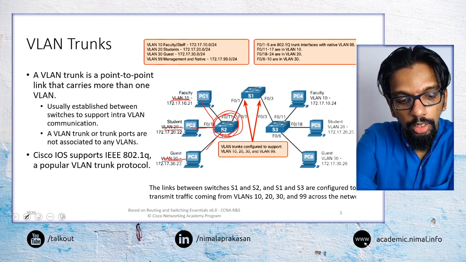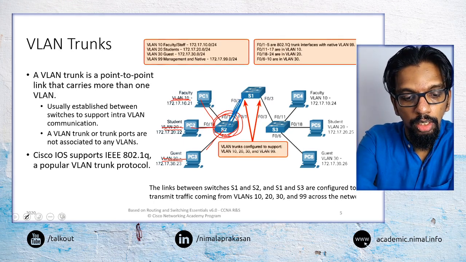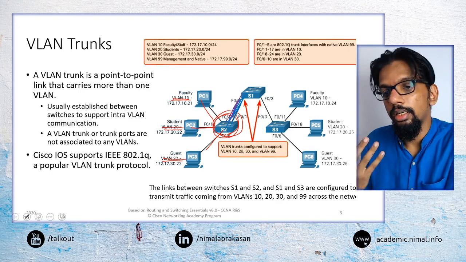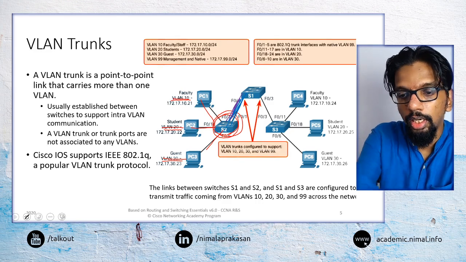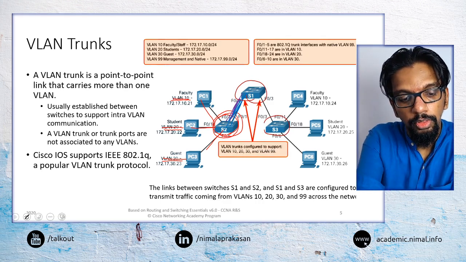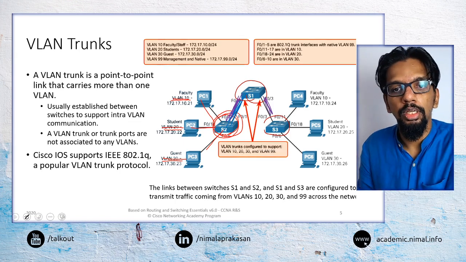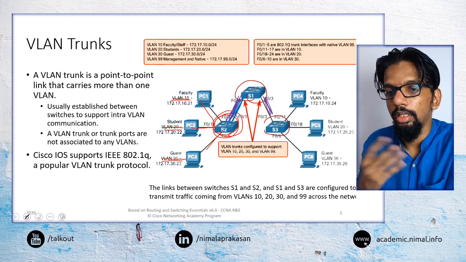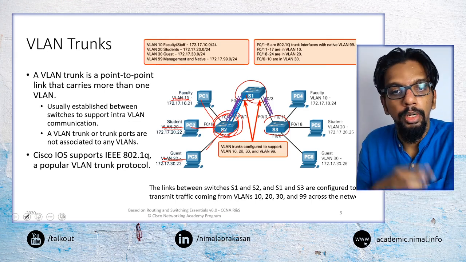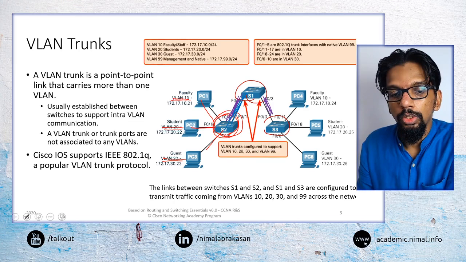Now when that switch is connected to switch 1, that link is going to carry traffic that belongs to 3 different networks. If these are the 3 switches, both of these links are going to carry traffic that belongs to all 3 VLANs, and additionally, if we have a separate management VLAN, traffic belonging to that VLAN as well.